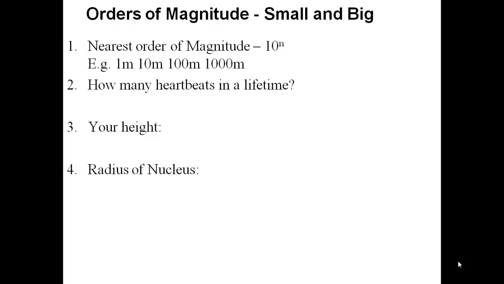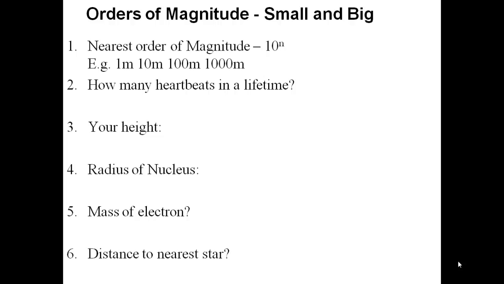The radius of the nucleus, these are facts that you should know. The radius of a nucleus is around 10 to the minus 10 meters. The mass of an electron is roughly 10 to the minus 30 kilograms.